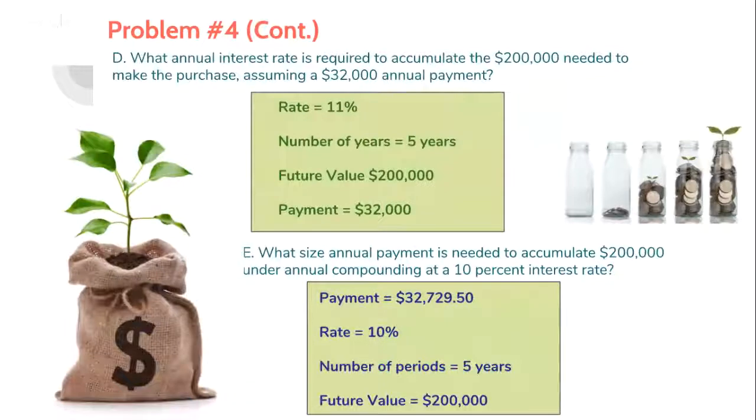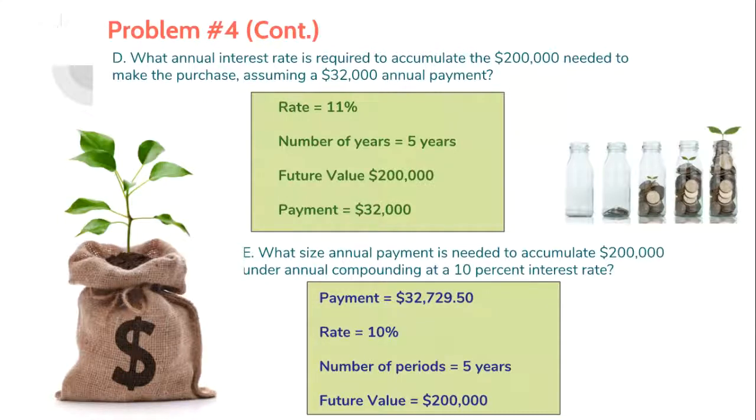In problem 4D, we are looking for an interest rate that will grow our annual payments of $32,000 over a 5-year period to $200,000. We used Excel's financial formula for rate and input the payment of $32,000 and the future value of $200,000 to find a rate of 11% needed to accomplish the goal for the new system.